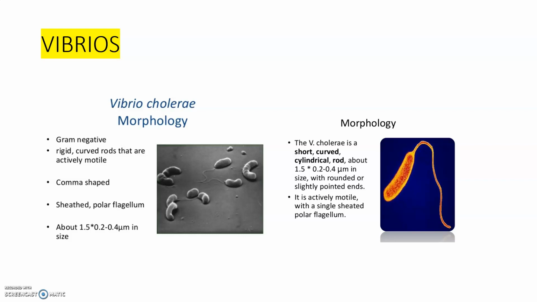So this is the morphology of Vibrio: gram-negative, rigid, curved rods that are actively motile, comma shaped, and possess a polar flagellum. And in this stained picture, you can see the Vibrio that is comma shaped with one flagellum. That means it possesses a polar flagellum.